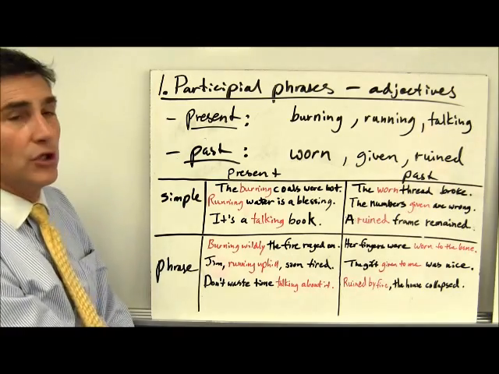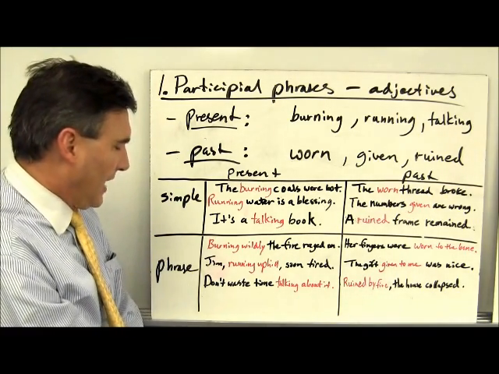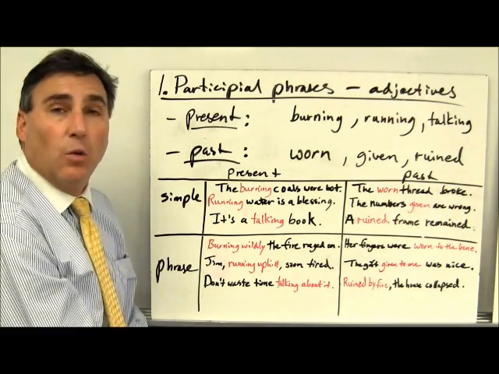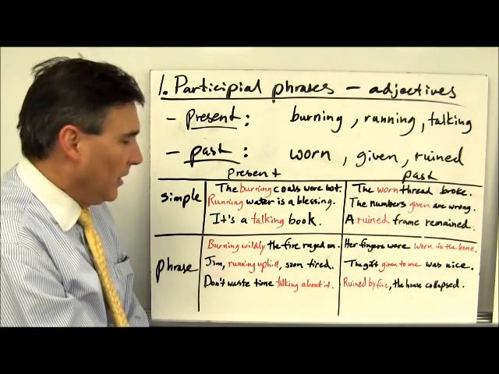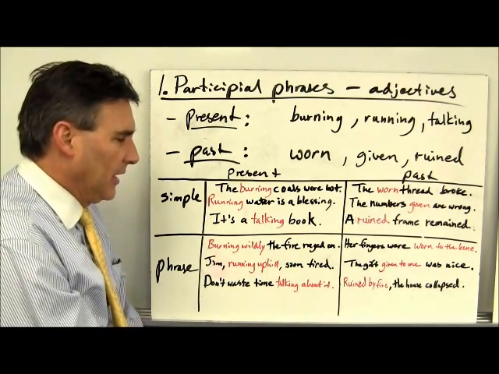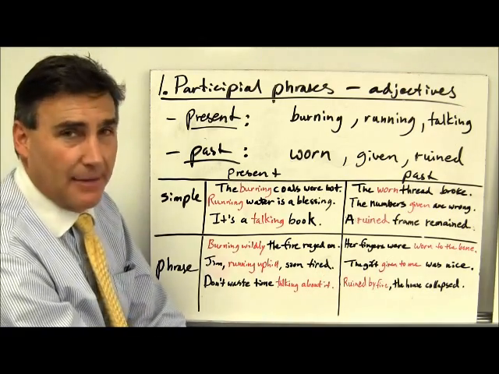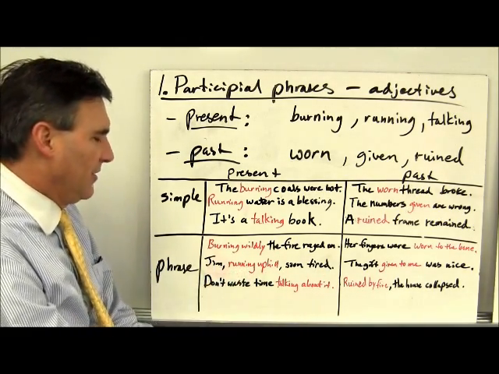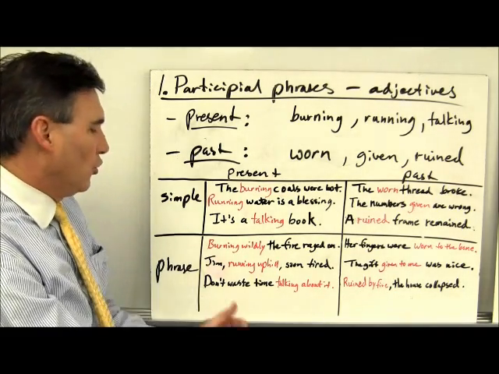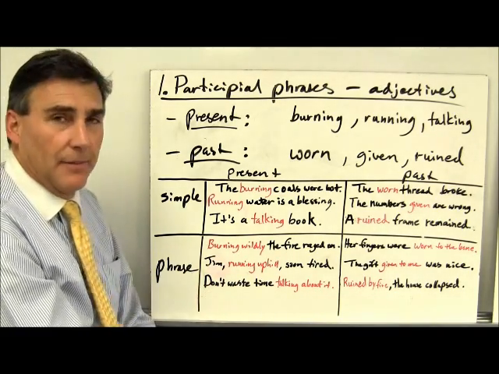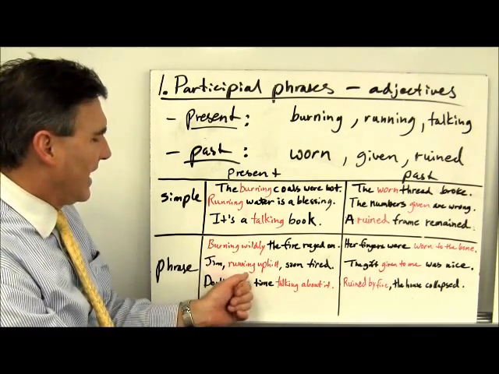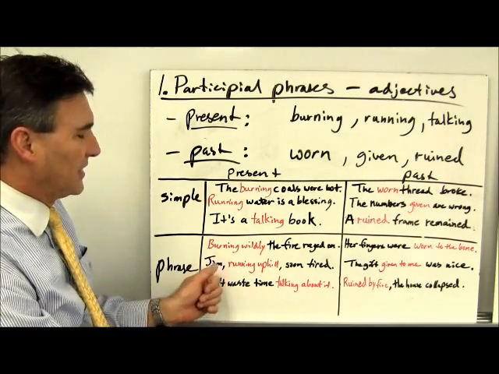Jim, running uphill, soon tired. Okay, running uphill is an adjective describing Jim. It says what his condition is, what he's doing. Here, what he's really doing is the verb, that he tired. That's what's happening to him. But what we're saying here is a description of Jim: he's the guy running up the hill. Who's running up the hill? Jim, running up the hill. So running uphill, I should say, is a participial phrase modifying Jim.